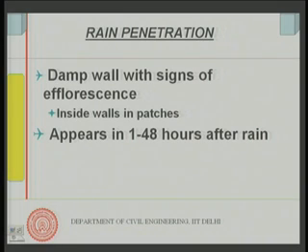In fact, you will see that dampness should be observed more after the rain. It is also a way to diagnose the cause. For example, you can see the periodicity of appearance of the dampness. If it is there all the time, then the moisture source is also there all the time. If it is there only for a certain period of time and then dries off, leaving its marks, then it means that during that period the moisture source was there.